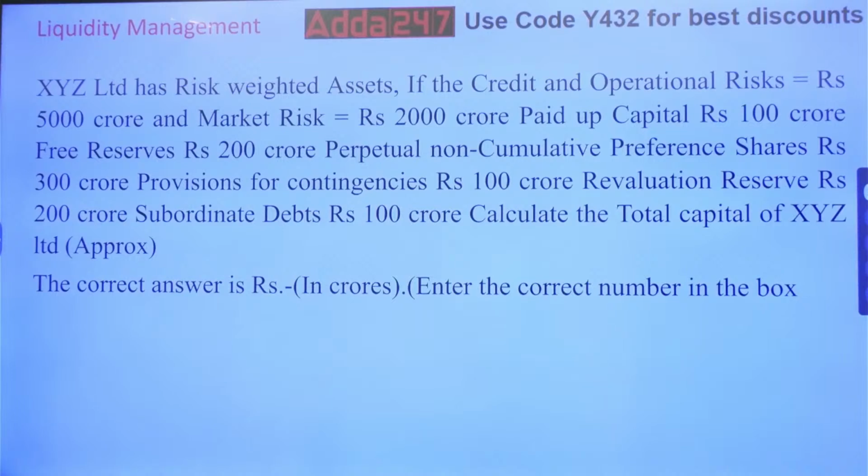If the credit and operation risk equals rupees 5,000 crores, market risk equals 2,000 crores, paid up capital is rupees 100 crores, free reserves are 200 crores, PNCP are rupees 300 crores, provision for contingencies is 100 crores, revaluation reserves are 200 crores, subordinate debt is 100 crores.